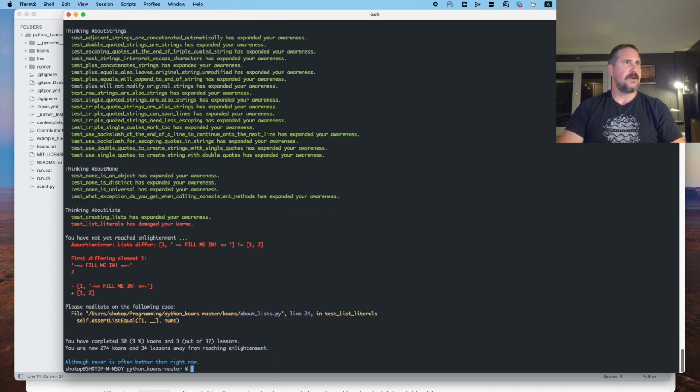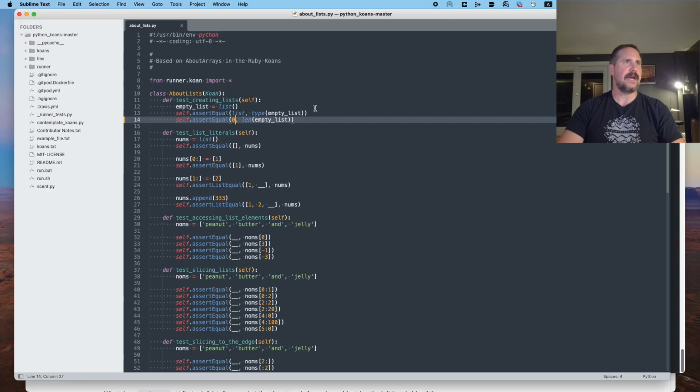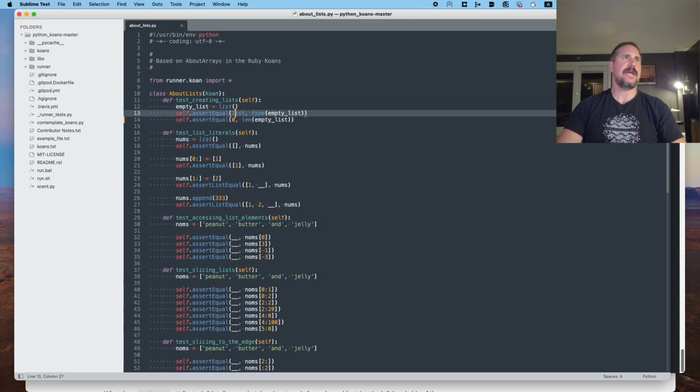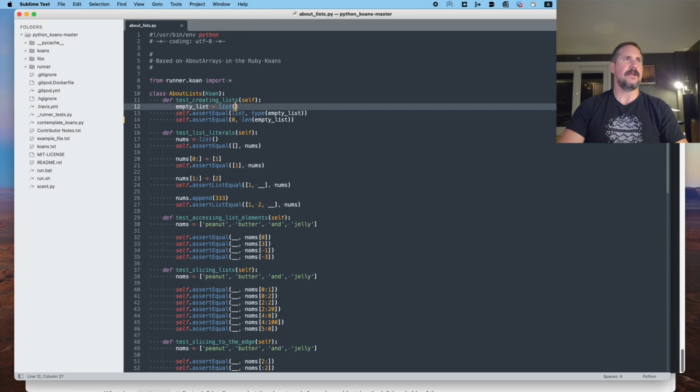All right, so we are now down to line 24. Looks like we did, in fact, learn something and moved on to the next test. So that's how we create lists. We can say list. Let's just jump into the IDE and experiment a bit here.